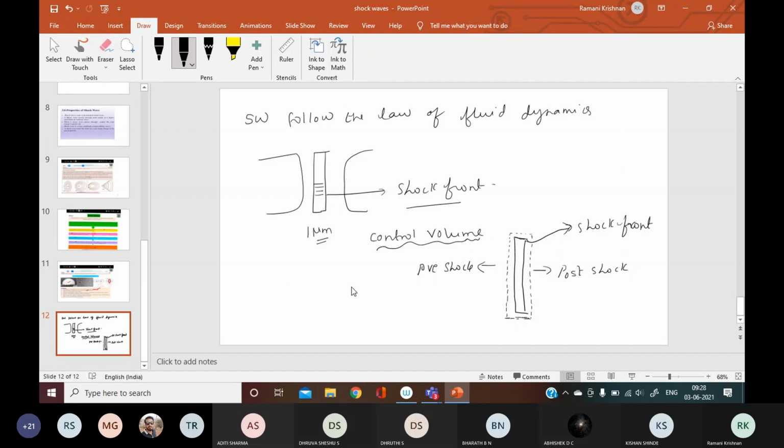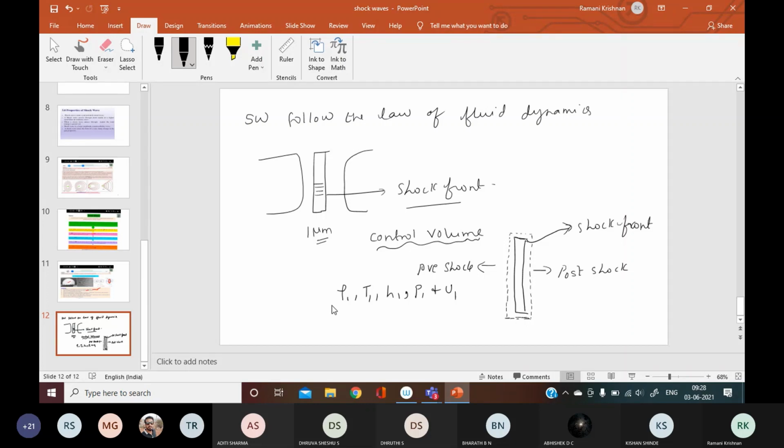Okay, now let us consider rho 1, then T1, H1, P1 and U1. These are the terms we are going to use to study the shock waves.